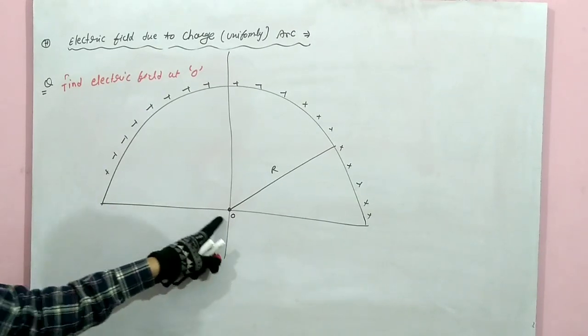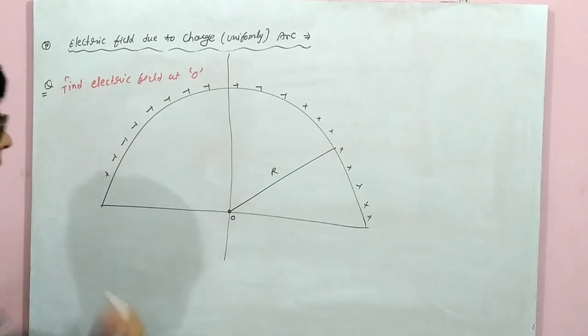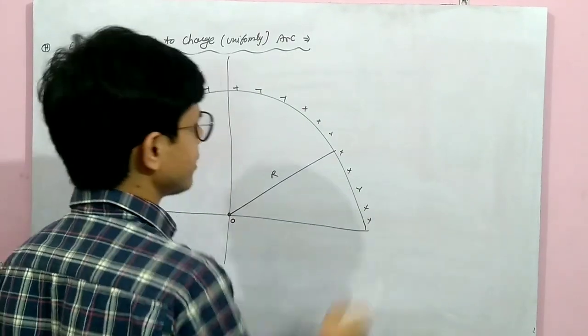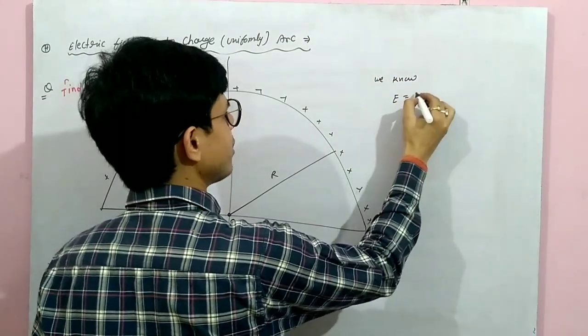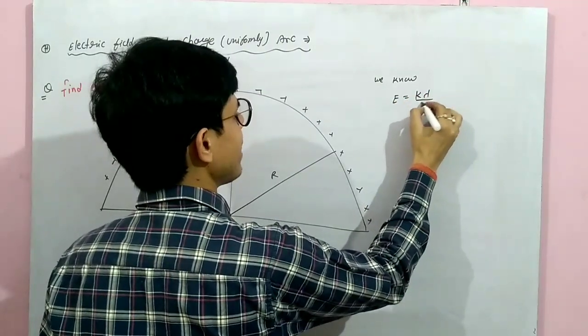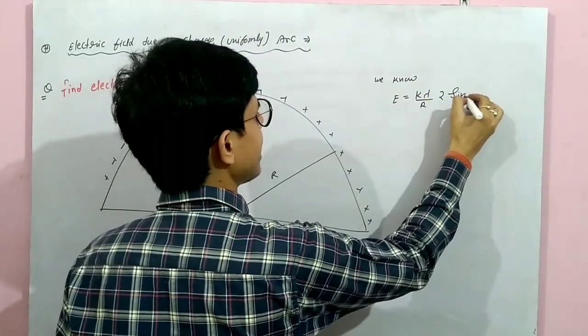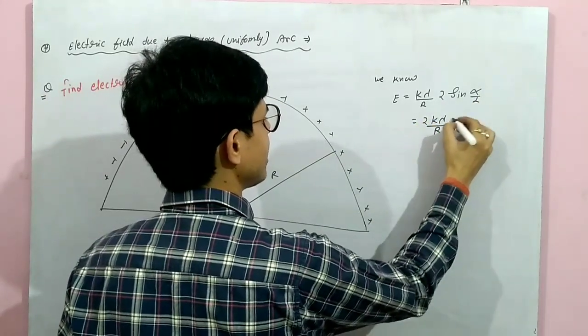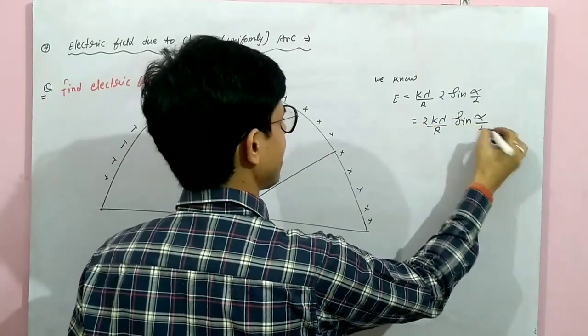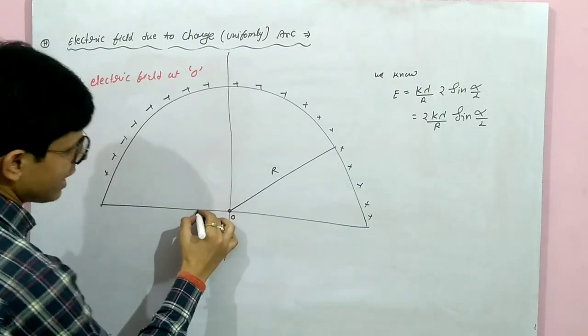Now here we are tasked to find the electric field. I have told you, due to an arc the electric field is E equal to k lambda by r into 2 sin alpha by 2. We can write it as 2k lambda by r sin alpha by 2. Now alpha is the angle formed. Here alpha is how much?